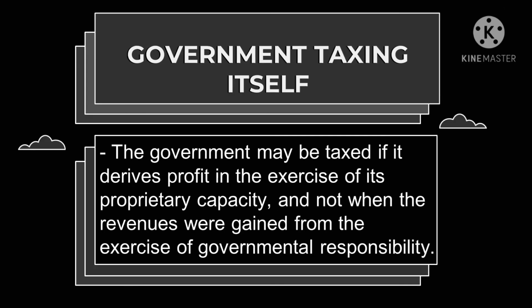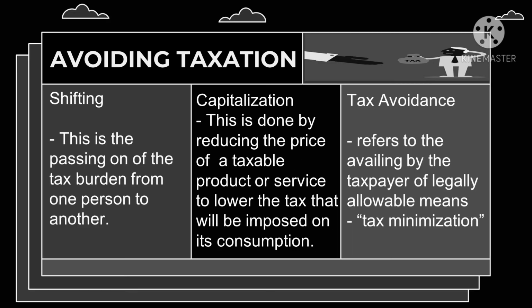Let's proceed to the government taxing itself. The government may be taxed if it derives profit in the exercise of its proprietary capacity, and not when the revenues were gained from the exercise of governmental responsibility. It means that the government functions in its governmental capacity when it serves the people and delivers basic services to them. And the government acts in its proprietary capacity when it functions for profit.